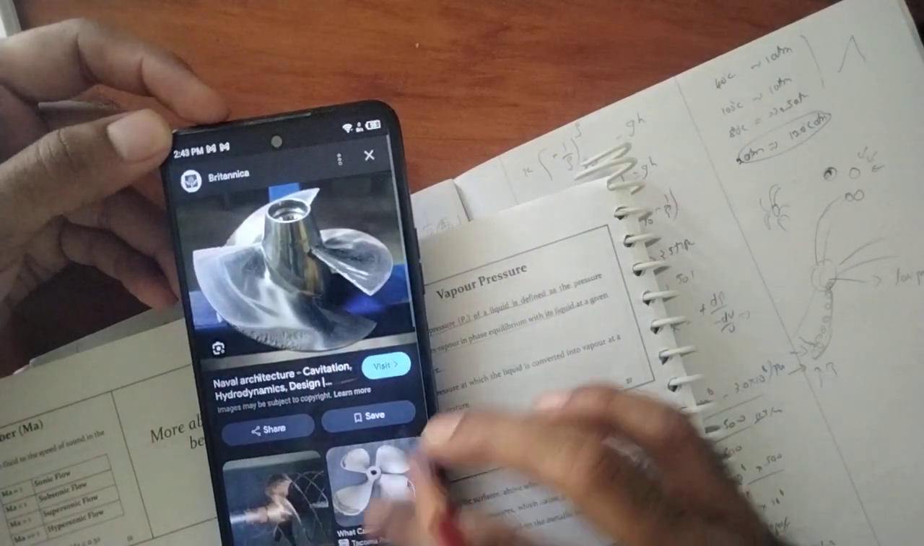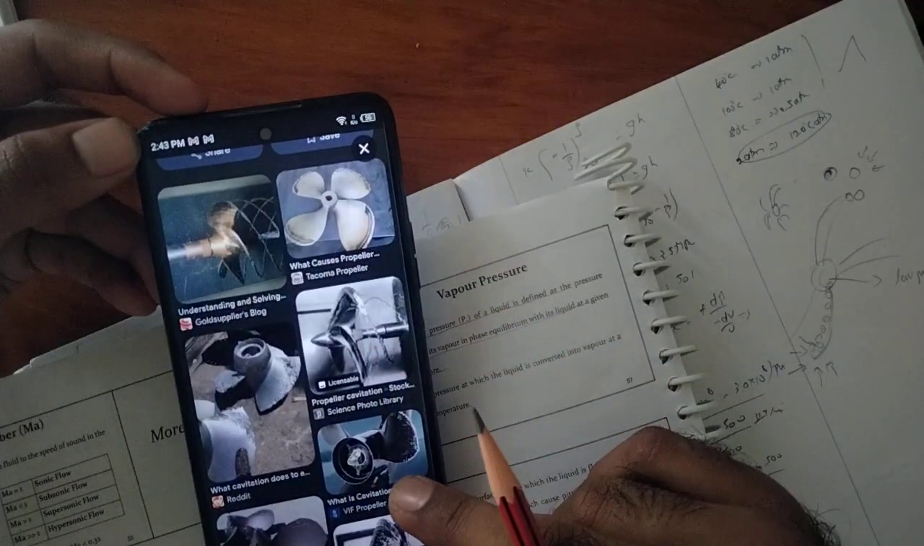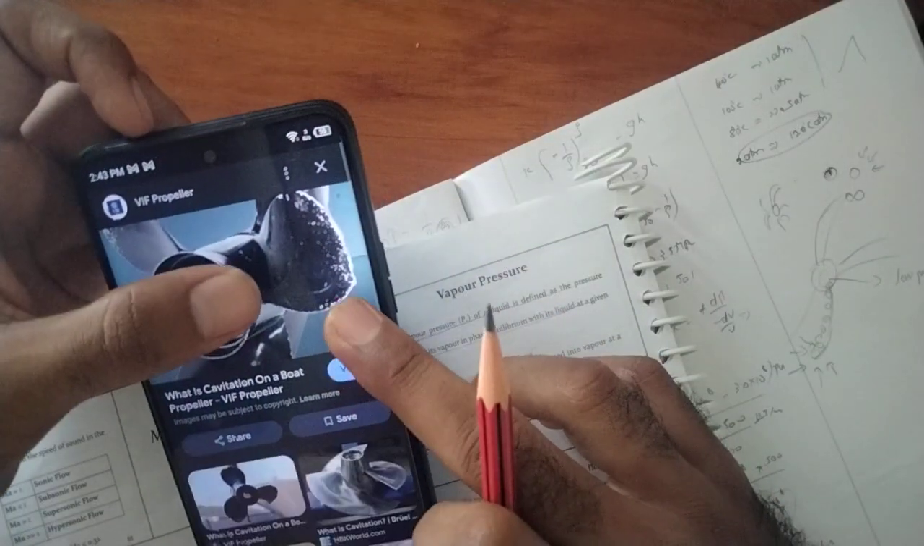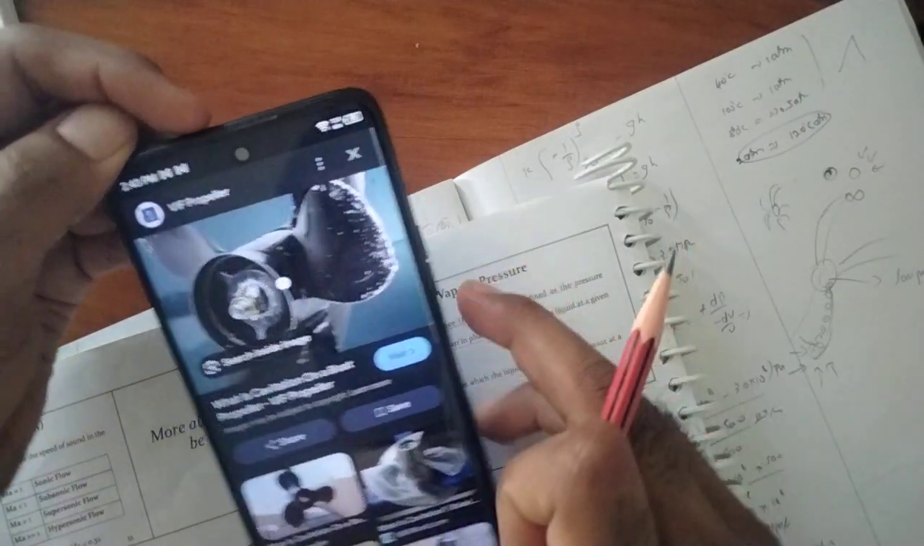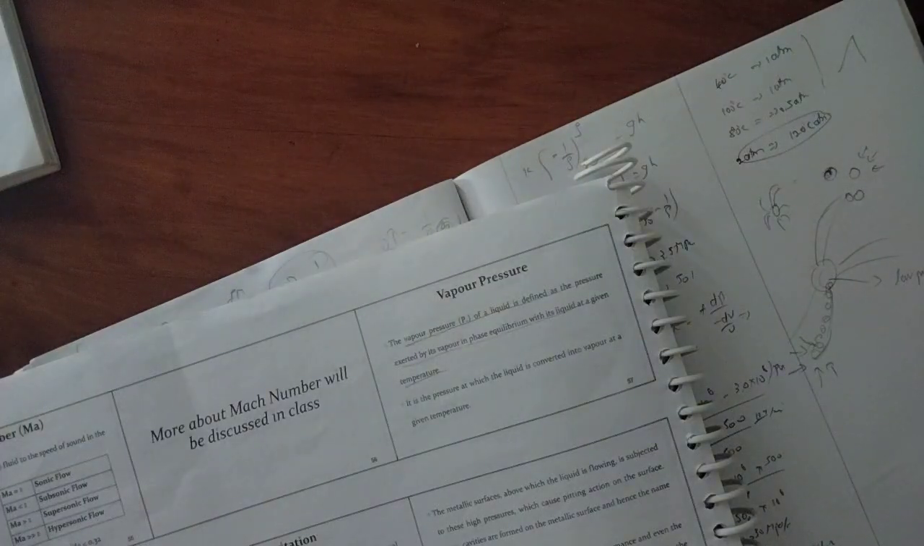I think you get the basic point of view, and you can see here how much damage has occurred to the blade. This is the most complicated thing from the submarine point of view. Not only in submarines, but in a lot of aircraft and other sectors also, this kind of cavitation will occur.